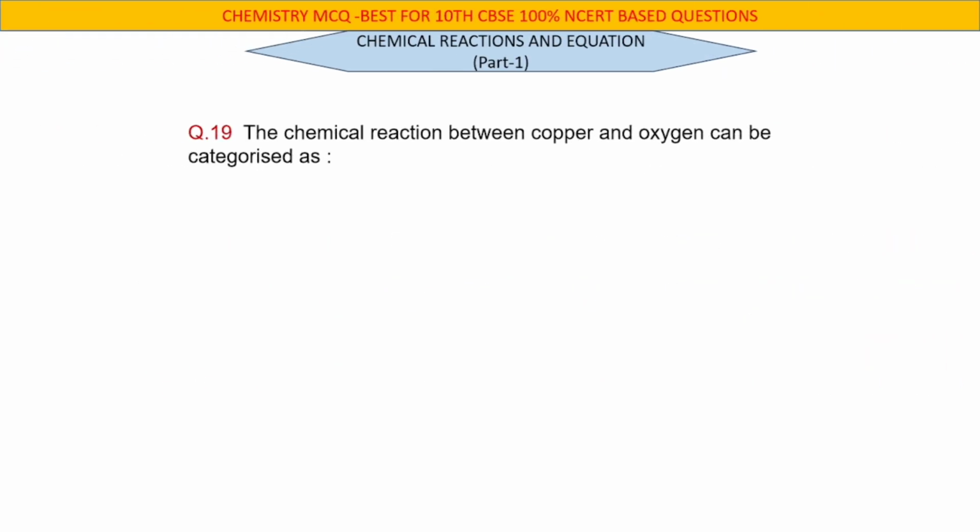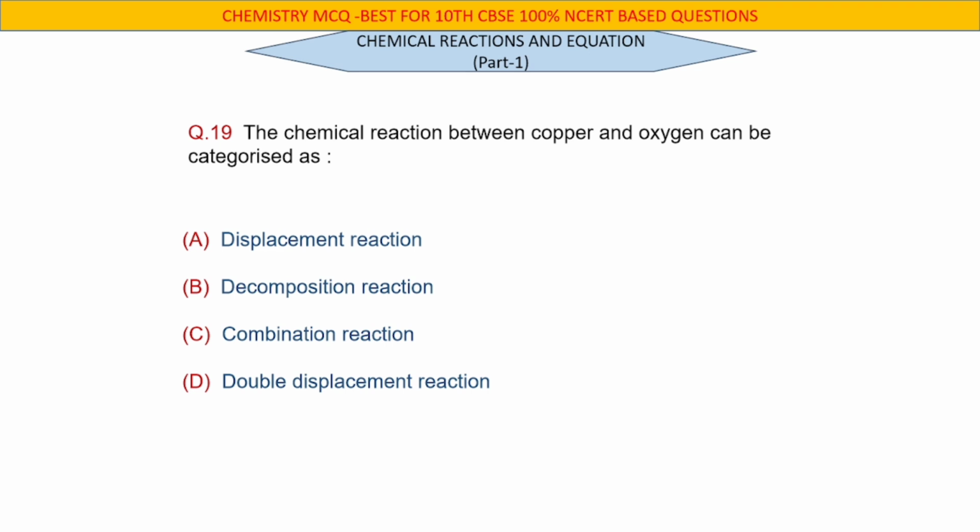Question number 19. The chemical reaction between copper and oxygen can be categorized as. Right answer C. Combination reaction.